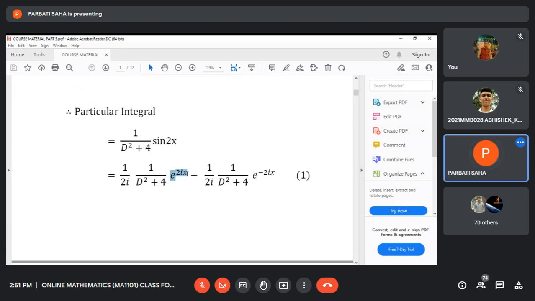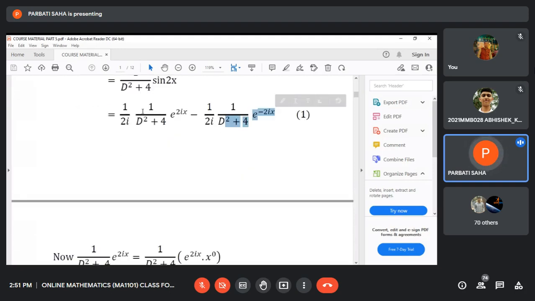If we calculate 1 by D square plus 4 on e to the power 2ix, then replacing plus i by minus i, you can obtain the value of the other. So first we calculate 1 by D square plus 4 operating on e to the power 2ix.